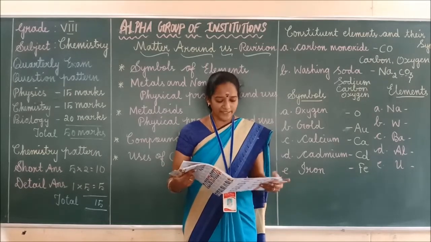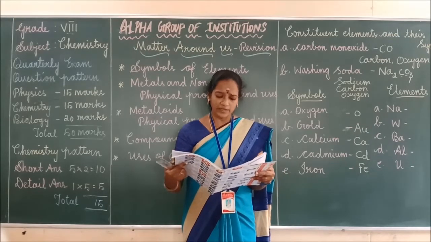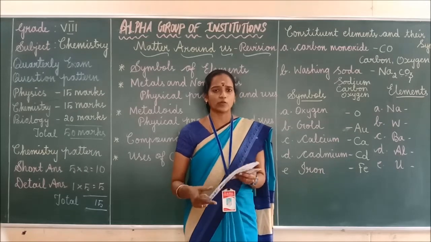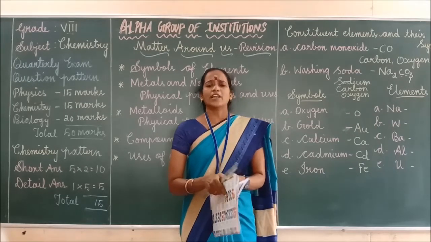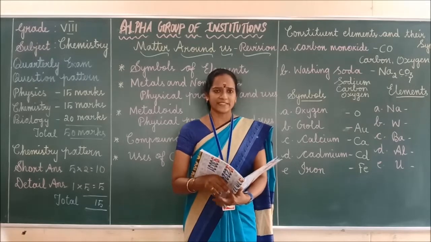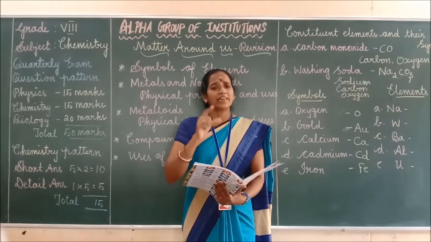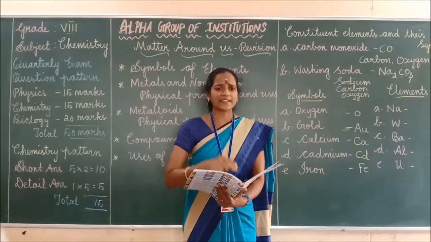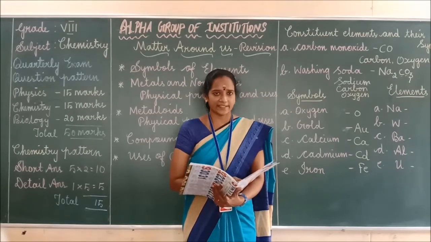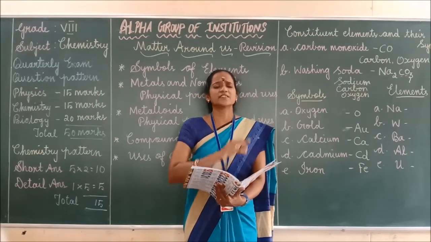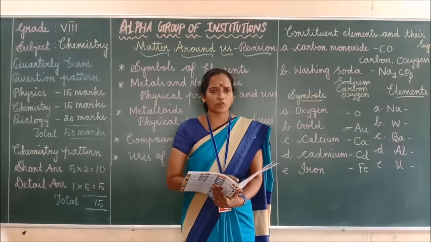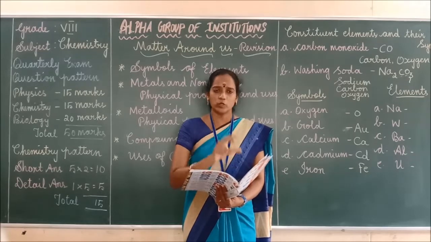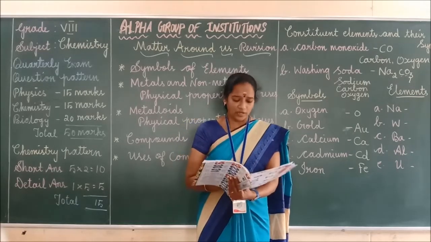Next question. Roman numeral 5, answer briefly. Can you store pickle in an aluminium utensil? Give reason for that. This is an interior question only. Aluminium is nothing but a metal only, isn't it? Lemon is acidic. When a metal reacts with an acid, it produces hydrogen gas. This hydrogen gas spoils the food. That's why we cannot store pickle in an aluminium utensil. Got it, children? Right.